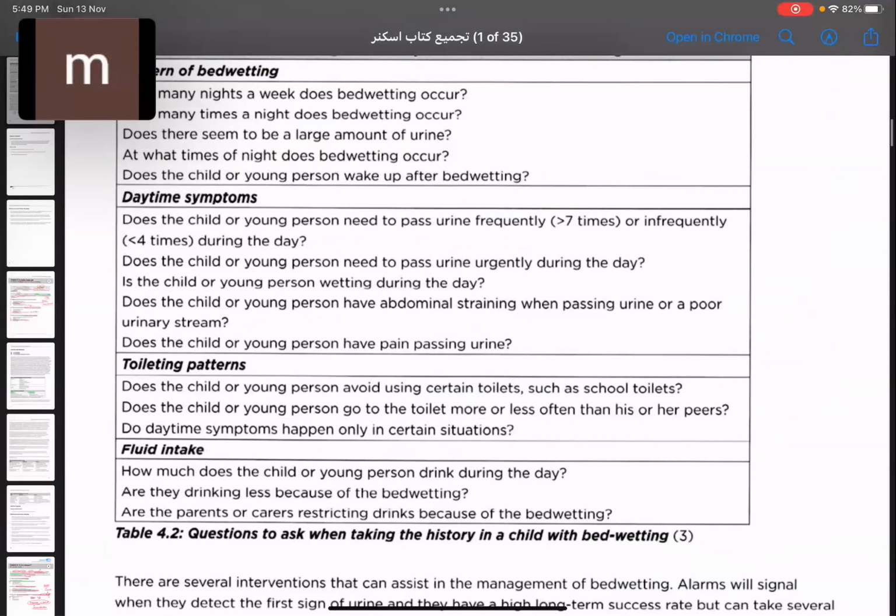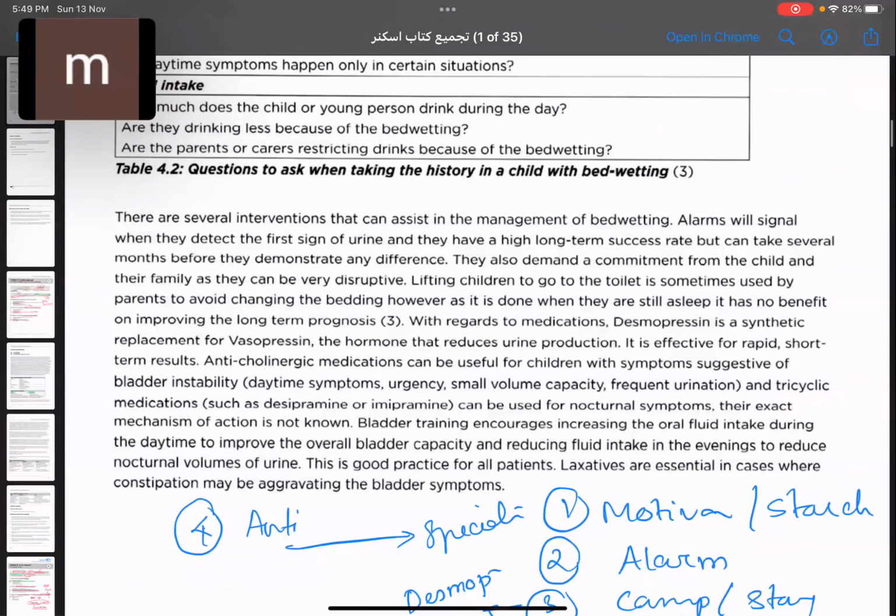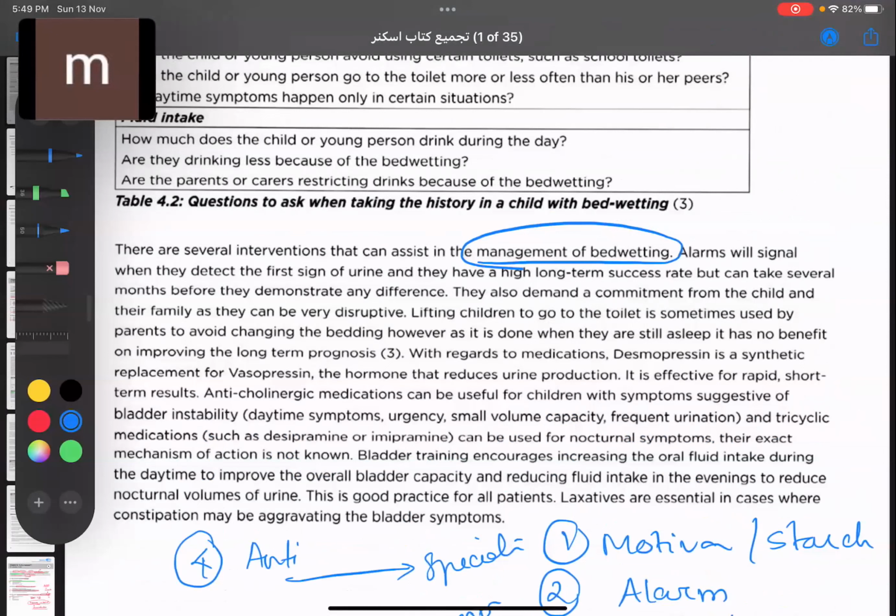Now, management of bedwetting. The alarm signals when they detect the first sign of urine, and long-term success, but it can take several months. Okay. It also requires a huge amount of commitment. So these are the things you have to do.